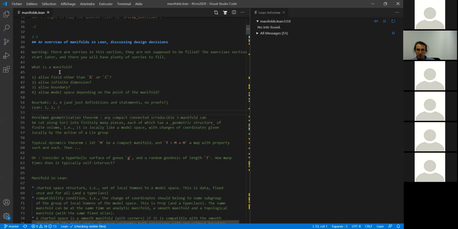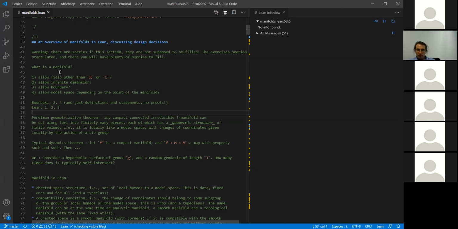You cut along tori and you get elementary pieces, and these pieces should have some geometric structure that can be modeled on some space among 8 spaces, and this description is just local, but when you change coordinates locally, the change of coordinates should belong to a nice Lie group acting on the model space. And this is really an important theorem. I think everyone agrees about that. So it would be nice to be able to say that in Lean.